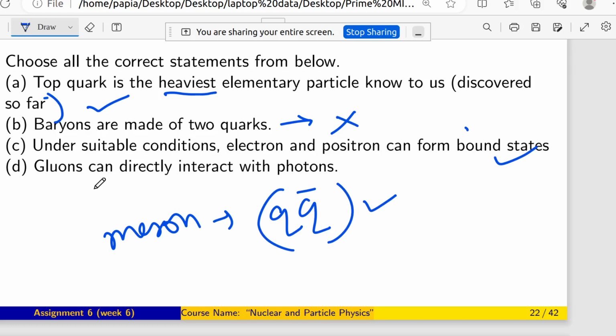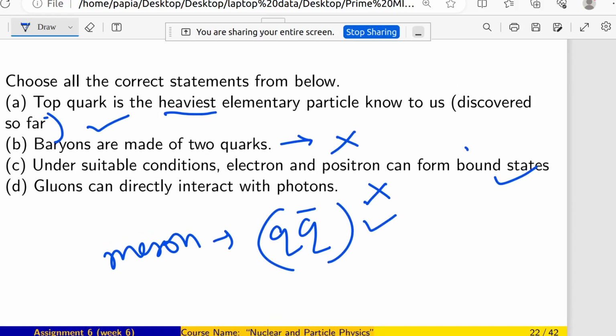Gluons can interact with themselves, that is possible, but gluons cannot directly interact with photons. So the fourth statement is also incorrect. So choose all the correct statements: A is a correct statement, C is a correct statement, but B and D are not correct statements.